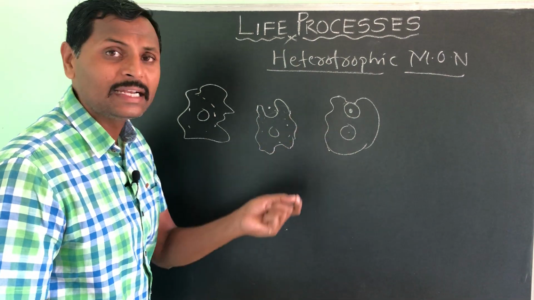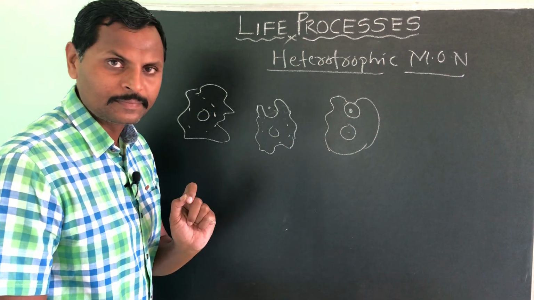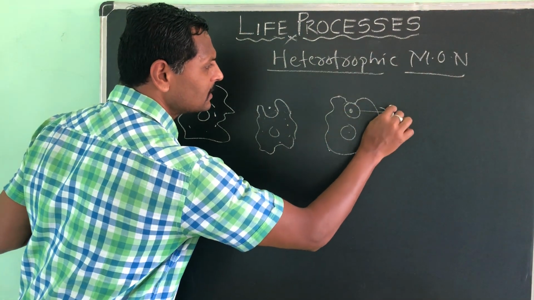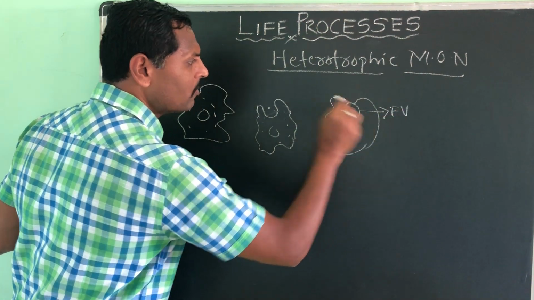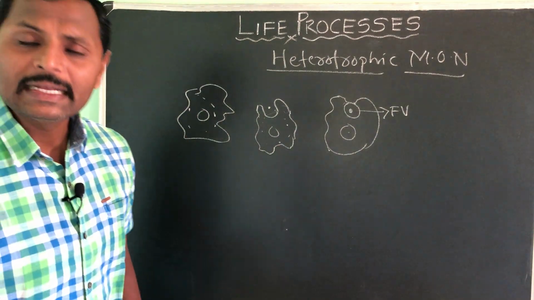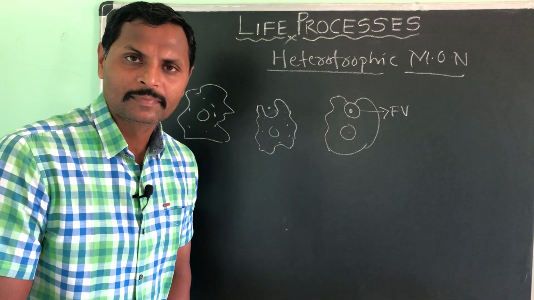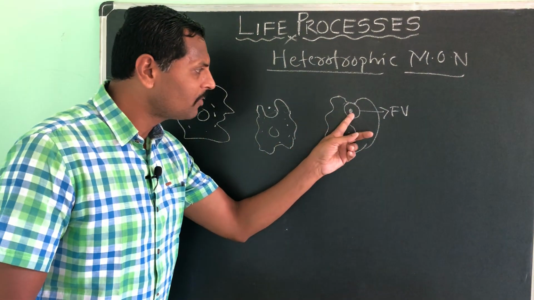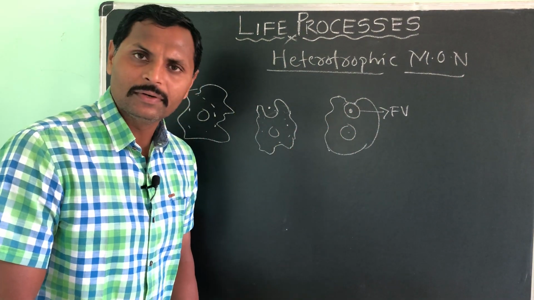That means like this it will take in the food. Okay. So now this food vacuole, what is this? This is the food vacuole, which has all the digestive enzymes in it. So that food vacuole will help in the digestion of this complex food.